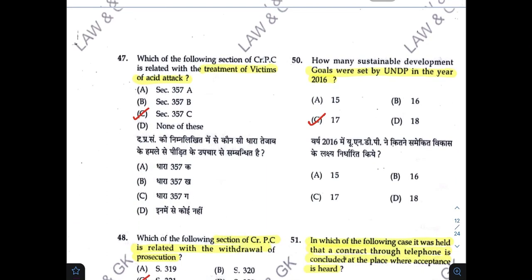Goals which were set up by UNDP in the year 2016. The correct answer is C. Obviously, you will not be getting questions such as this because this was related to current affairs back in 2017.